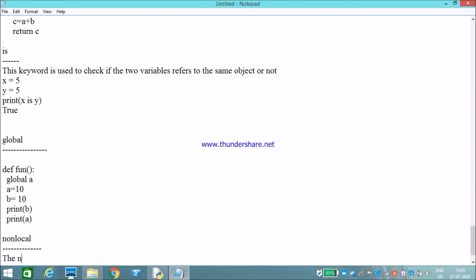The nonlocal keyword is similar to global and is used to work with variables inside the nested functions.